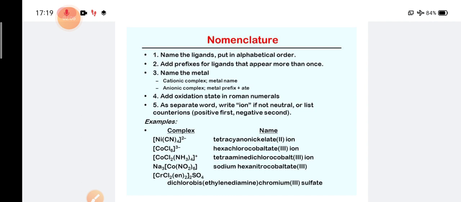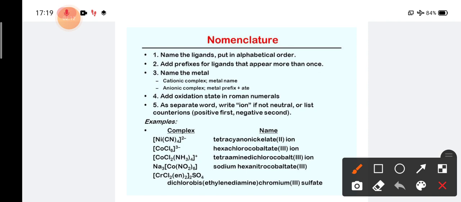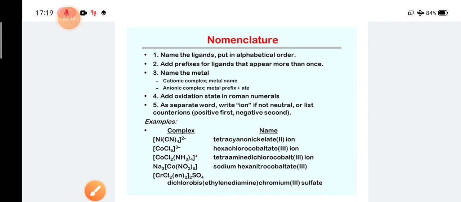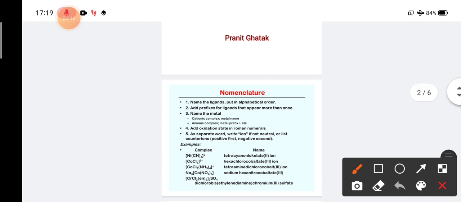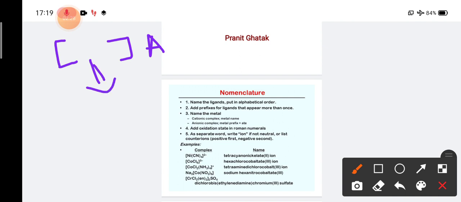Before we start with the rules, first of all we need to have a general idea about the coordination compound. In a square bracket there will be a third bracket, and a counter anion or cation. In between the third bracket, what is there is called the coordination sphere.